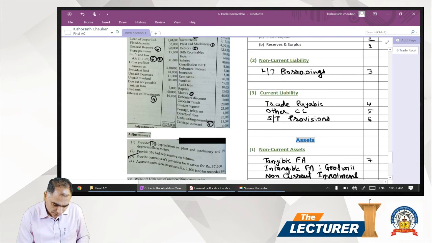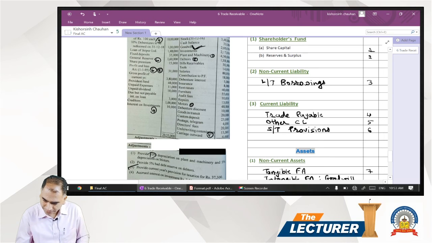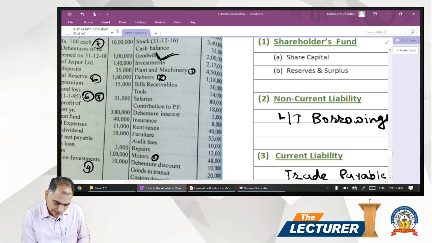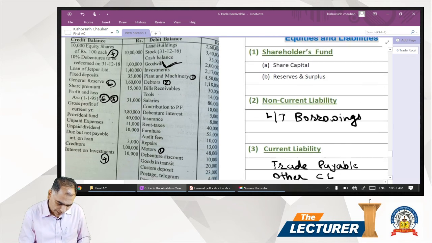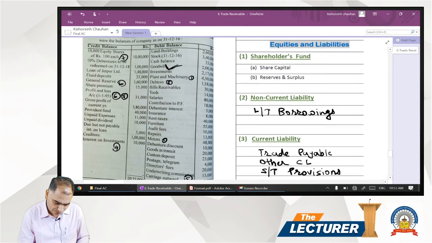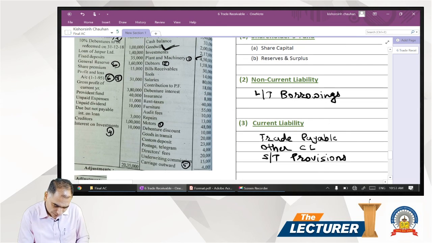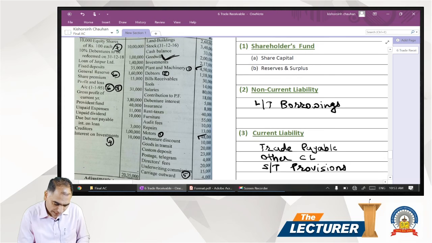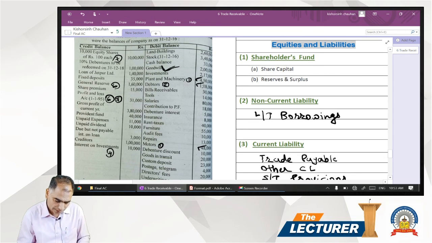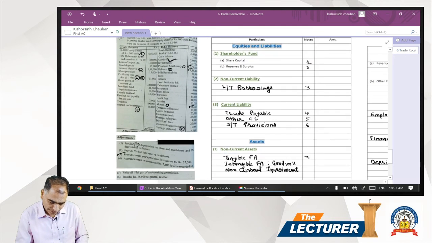What is the amount of debtor in the balance sheet? It's 1,18,000. So now see, whatever item we are considering from the trial balance, we should tick mark it so that nothing is left out. Like plant and machinery we have considered, so we tick mark it. Then we already considered the motor car, so we tick mark it over here. Now it's debtor 1,18,000.